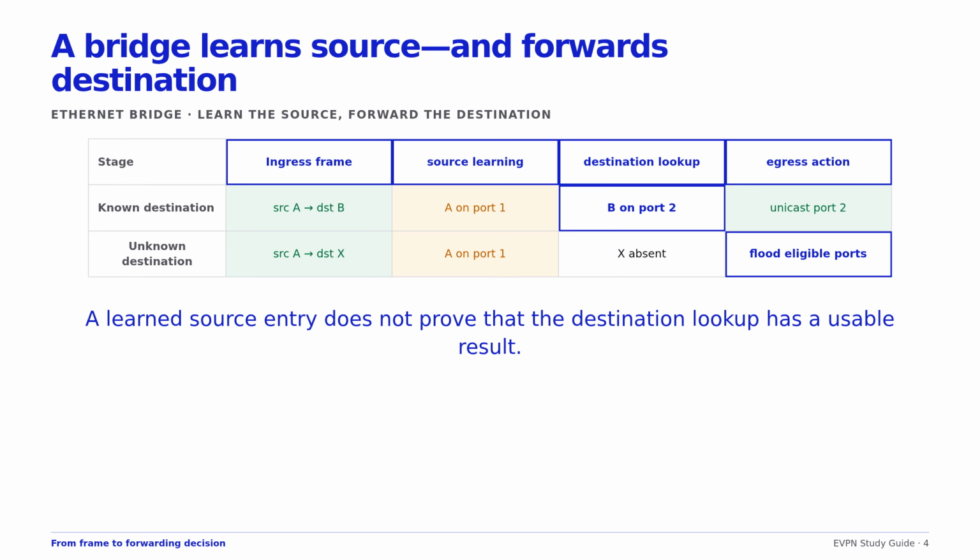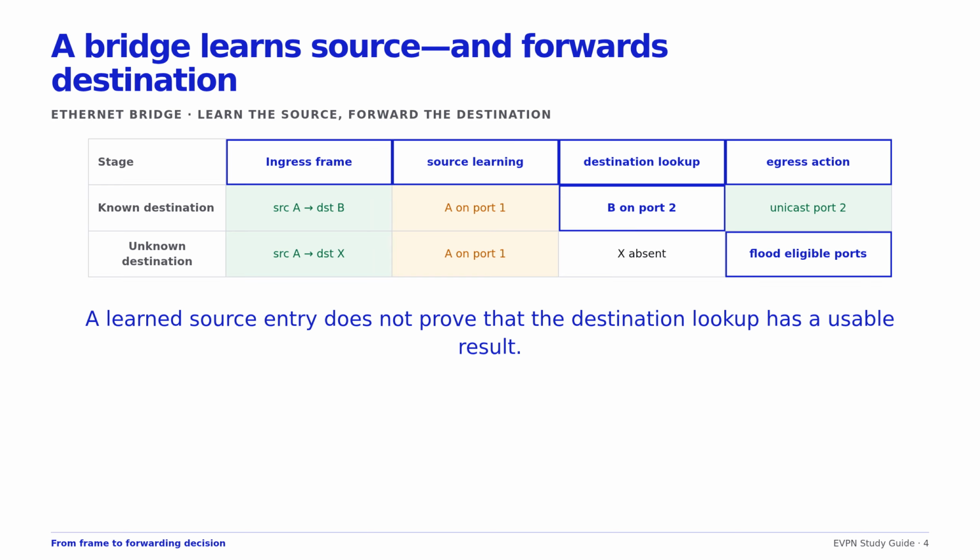An ordinary learning bridge observes the source MAC address of an arriving frame and associates that address with the ingress port within a VLAN. It then examines the destination. A known unicast destination maps to a particular forwarding port. An unknown unicast destination has no usable forwarding database entry and is normally flooded within the permitted bridge domain.